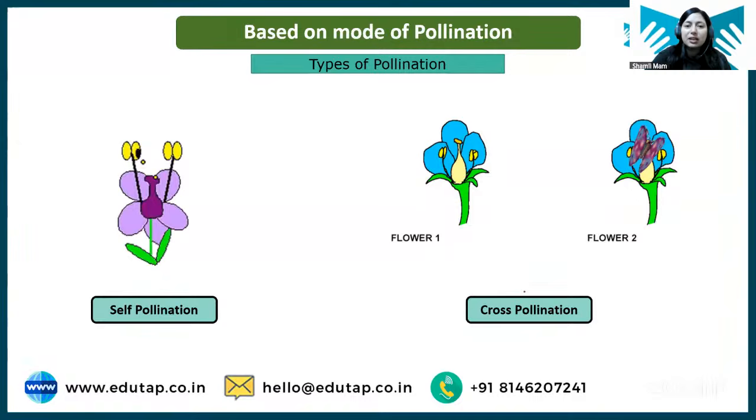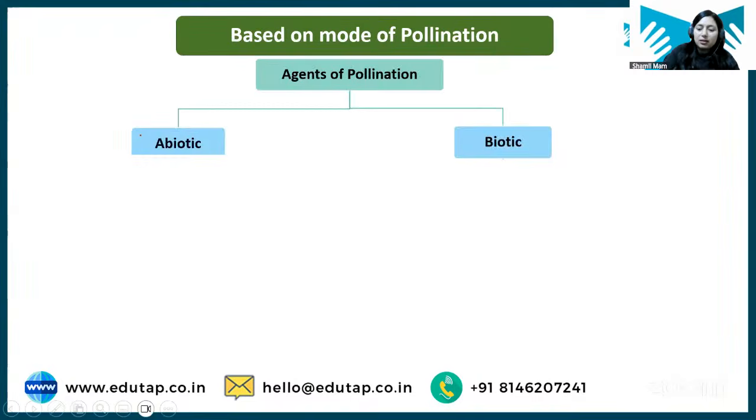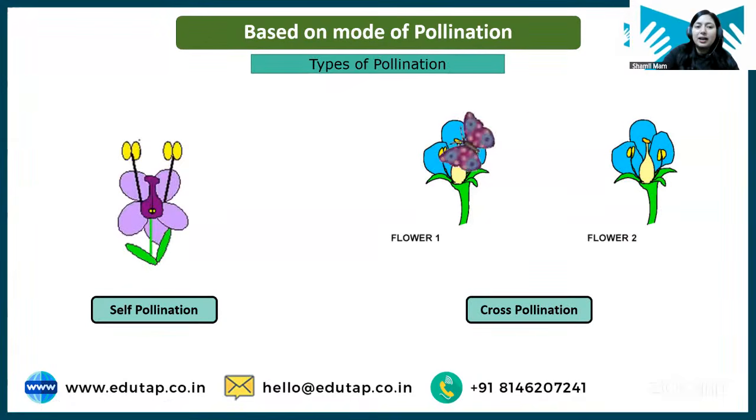So students, if pollination happens within a flower, this is one flower, and within a flower if pollination is happening, like from the anther of this flower, the pollen is getting transferred into the stigma. So this is self-pollination, means within a flower pollination is happening.